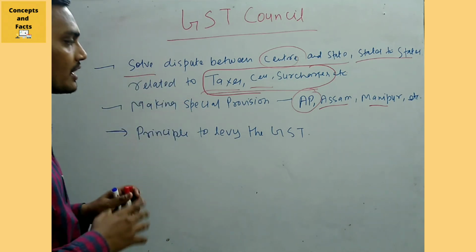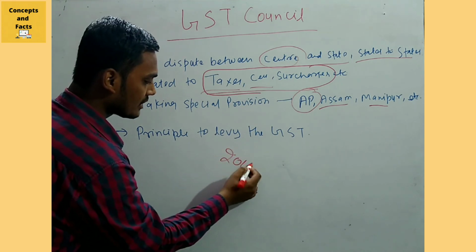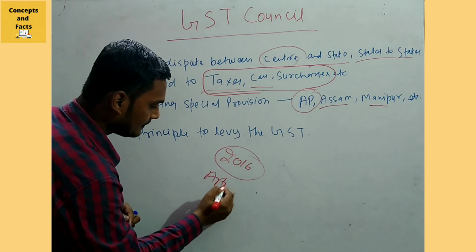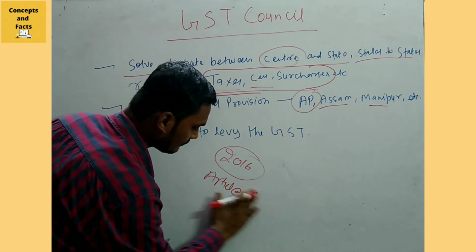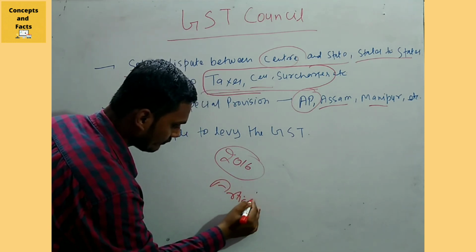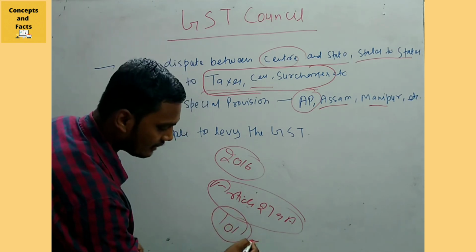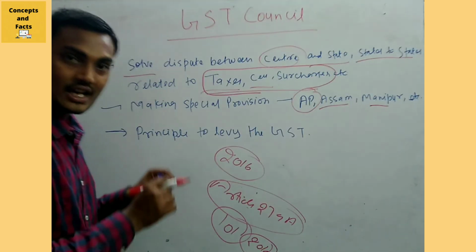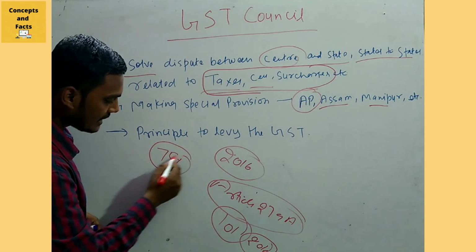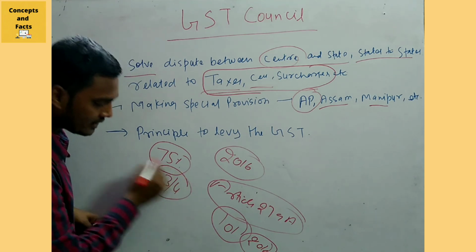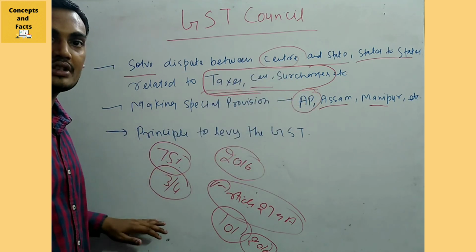So here are the 2 to 3 points we need to remember in the whole of this topic. The summary is basically that the GST Council was formed in 2016 under Article 279A, through the 101st Amendment Act of 2016. Remember the very important voting process: 75%, or three-fourths, is needed to pass any recommendation. 67% lies with the states and 33% lies with the center.